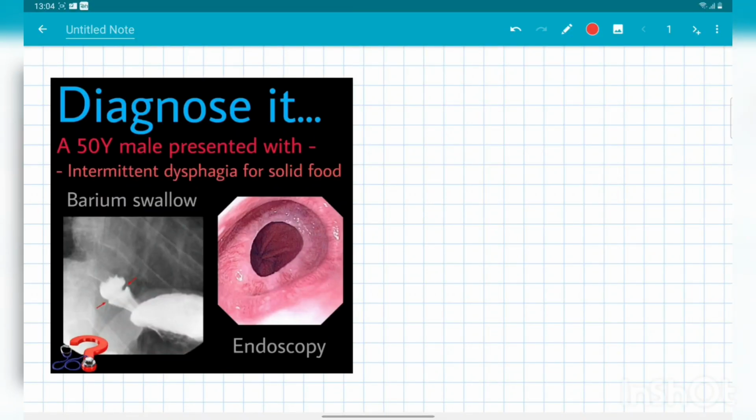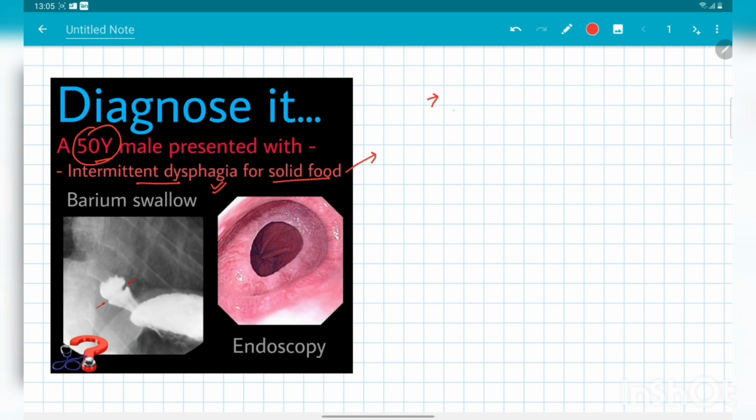Today we have a quite interesting case with us, and let's start it. This is a 50-year-old male who presented with symptoms of intermittent dysphagia for solid food. Now with this symptom, what we can say is that there is dysphagia, and the differential diagnoses for a 50-year-old male with this presentation of dysphagia are a lot.